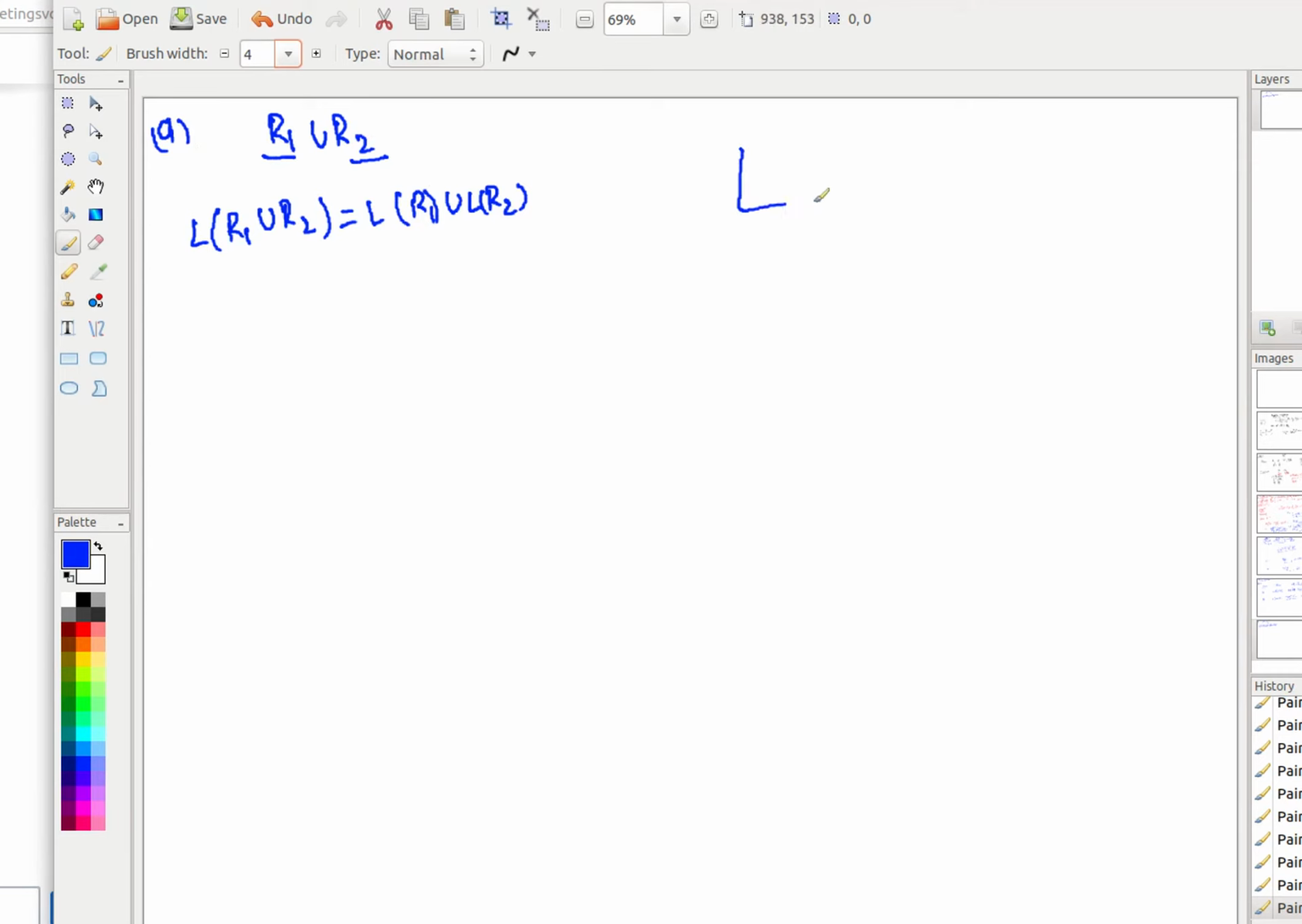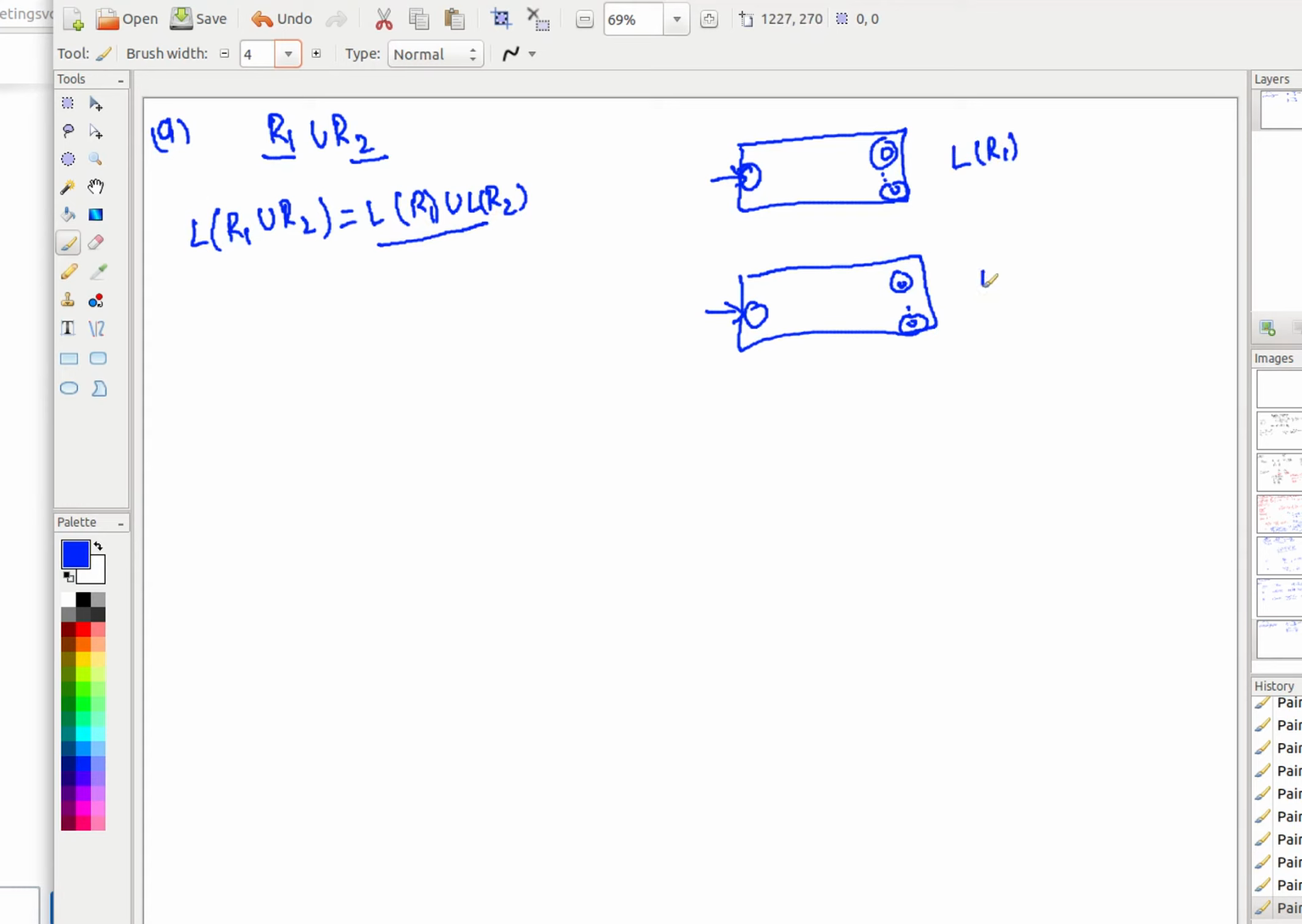So for R1, let's say that this is the machine, and for R2, this is the machine. Again, because it's an ENFA, you have a start state here, you have a start state here, right? You might have a couple of final states here and a couple of final states here. Now, when you do the union of regular expressions, you get the language as union. Here, this machine is representing L of R1 because it's the equivalent ENFA, and here it is the equivalent ENFA for R2.